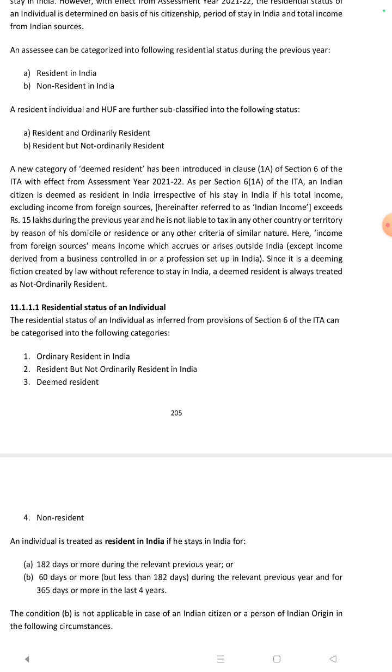a deemed resident is always treated as not ordinarily resident.